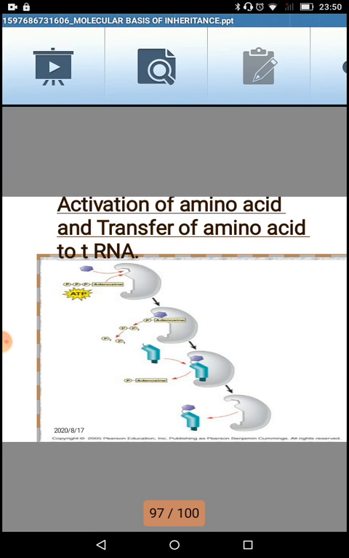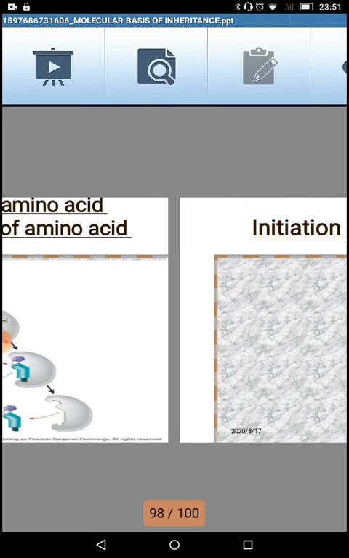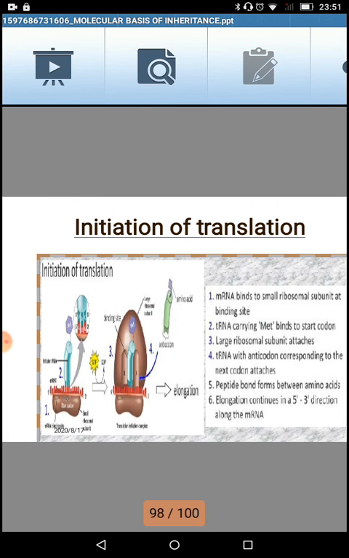So the purple hexagonal structure shown here is nothing but the amino acid which is attached to the transfer RNA, and now it is activated, ready to go to the messenger RNA for its synthesis. So this is activation of the amino acid with the help of the enzyme amino acyl synthetase. The next step, we are still in the initiation part of the translation. Now what happens?